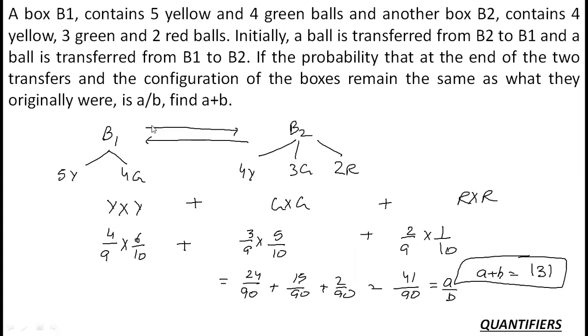Okay. Now, second, find the sum of all the natural numbers from 50 to 150, which are the multiples of neither 3 nor 4. So all those numbers from 50 to 150, which are the multiples of neither 3 nor 4. So basically I have to add 50 to 150, and I have to remove those which are the multiple of 3 and I have to remove those which are the multiple of 4.